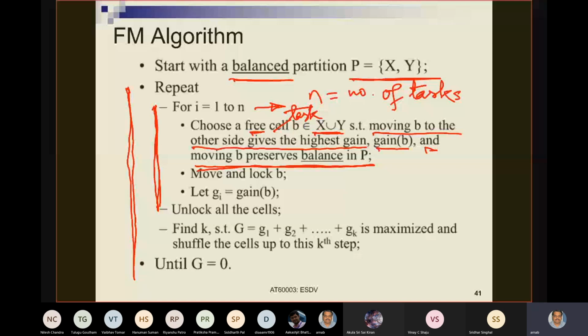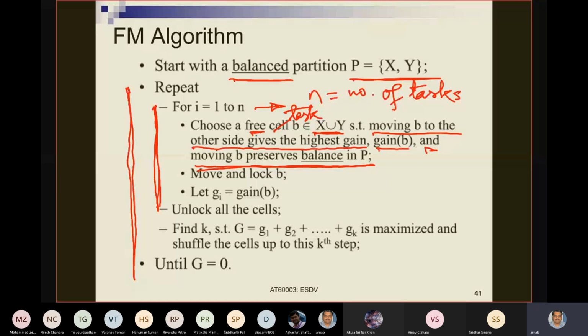Okay. So what we have said here is: choose a free task B belonging to X union Y, any of the partitions, such that moving B to the other side gives you the highest gain in terms of reduction of the software execution time cost, or minimal increase of the software execution time cost.